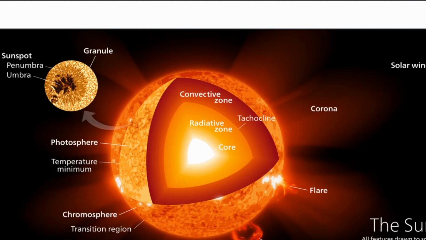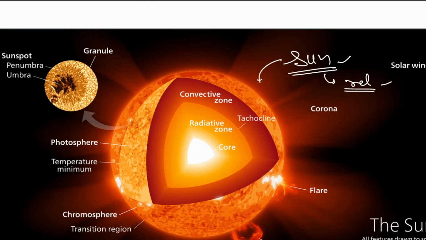Next, we see our own star, that is the sun. The sun is the star of our galaxy. Because of its own gravity, it has multiple planets revolving around it, and it also revolves around the center of its own galaxy. The sun is a main sequence star, and it may further turn into a supergiant. This is what we are all afraid of, when it completely consumes its own helium and hydrogen. It's using hydrogen as fuel.